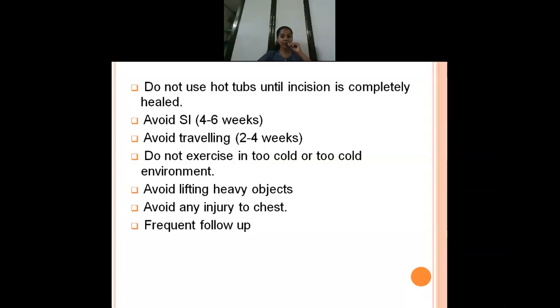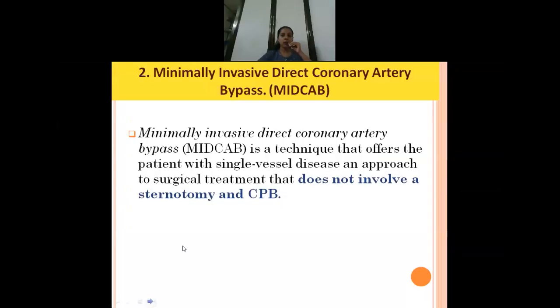Avoid traveling for 2 to 4 weeks, and avoid crowds and all. And not to exercise in too cold or very hot environments, which can trigger a heart attack. They should not lift heavy objects, they should avoid any sort of injury to the chest, and they should come for frequent follow-up. Okay, so this is about the traditional CABG surgery. Remaining things we are going to discuss again.